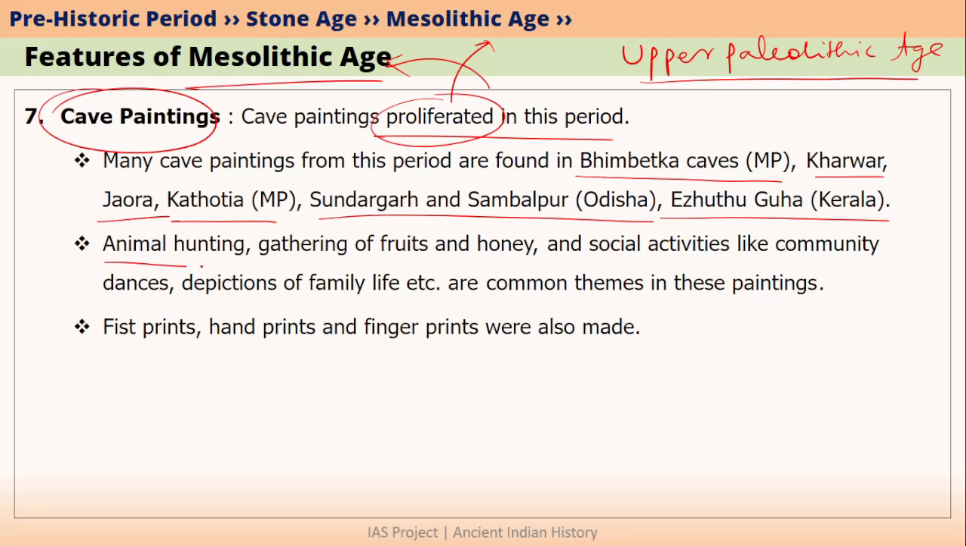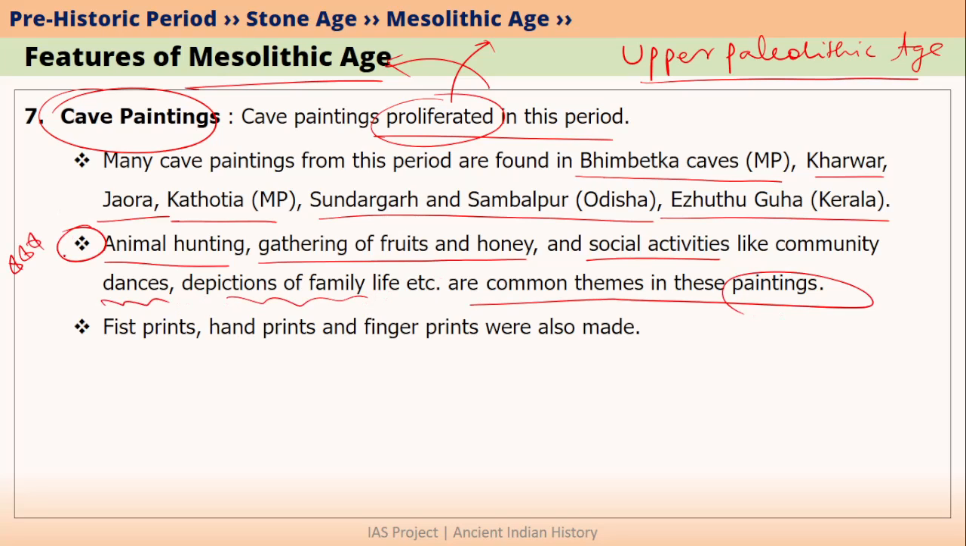It was mainly animal hunting scenes, gathering of fruits and honey, and some social activities like community dances, depictions of family life, and other common themes were drawn in these paintings. This is important from prelims point of view. Along with these themes, we also see some fist prints, hand prints and fingerprints.